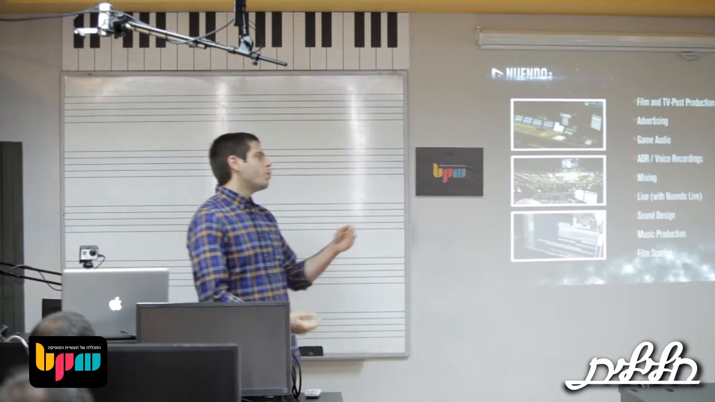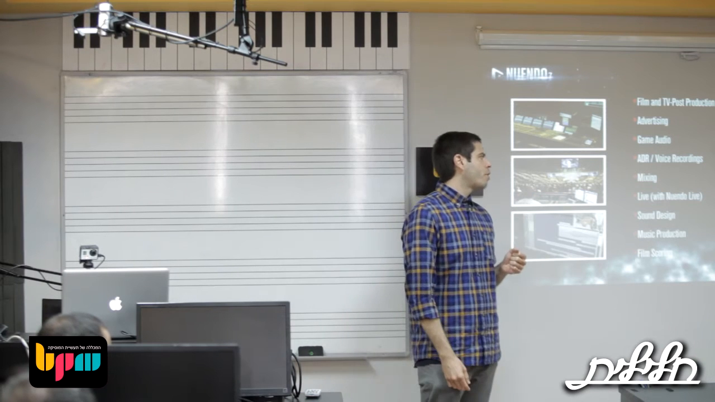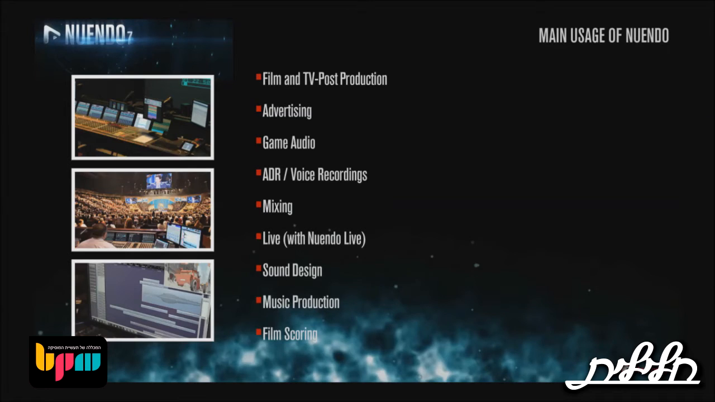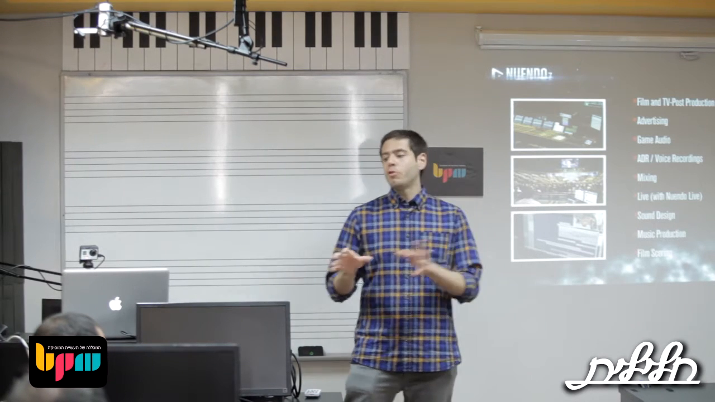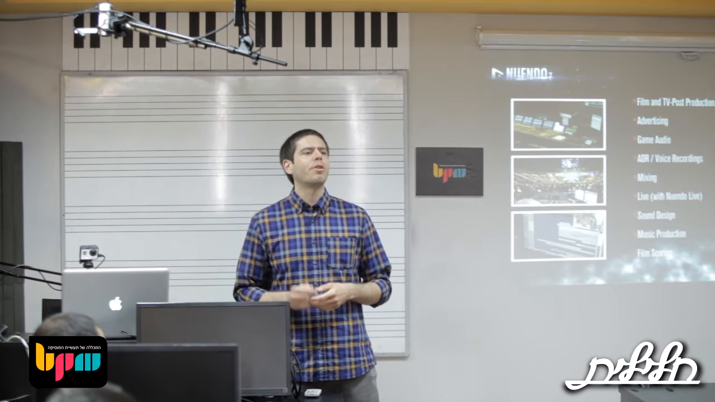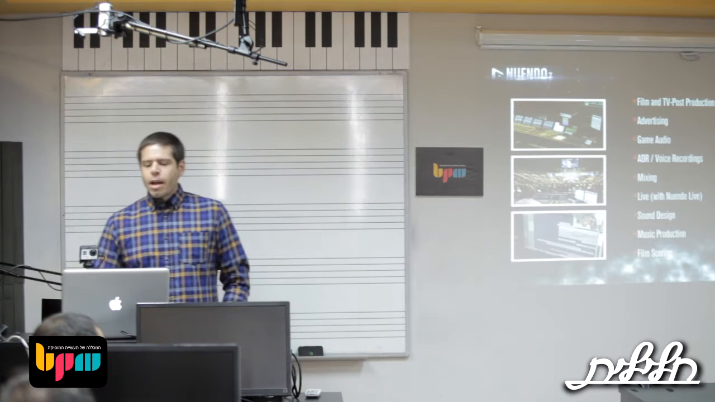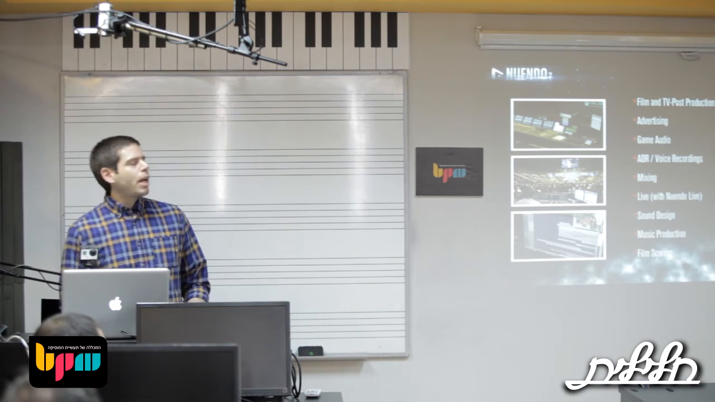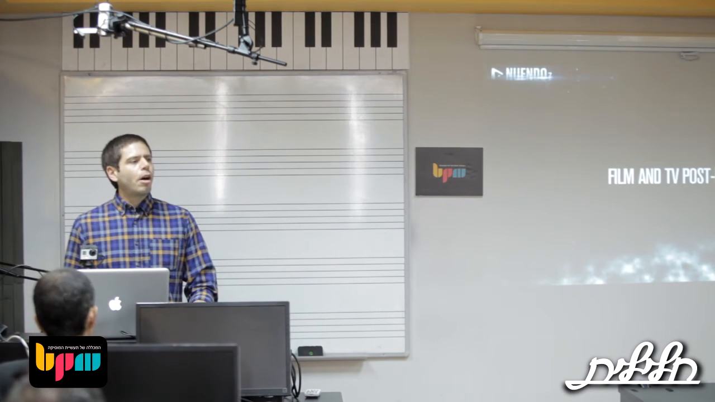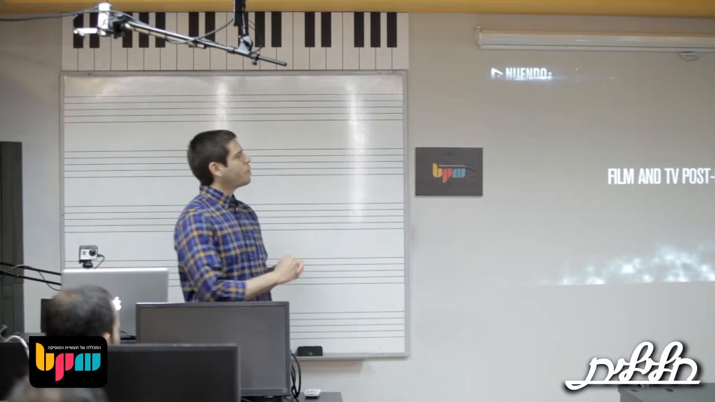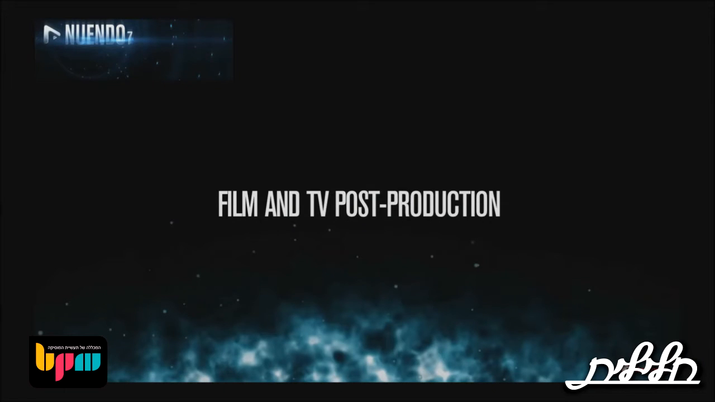And, well, with Nuendo Live, we have also a solution for the live concert. If you put them together with the Yamaha consoles, then you have a very powerful system. It even starts recording 16 seconds before you press record. So even if you don't remind yourself to press record, you will have a minute in advance of pre-recorded data. And of course, sound design, music production, and film scoring. And I want to start with the main thing of Nuendo, which is film and TV post-production.